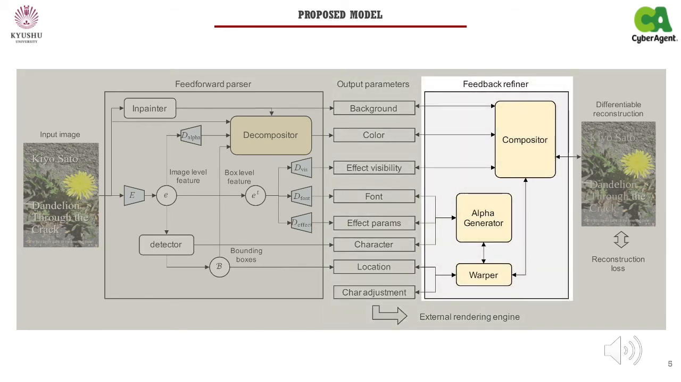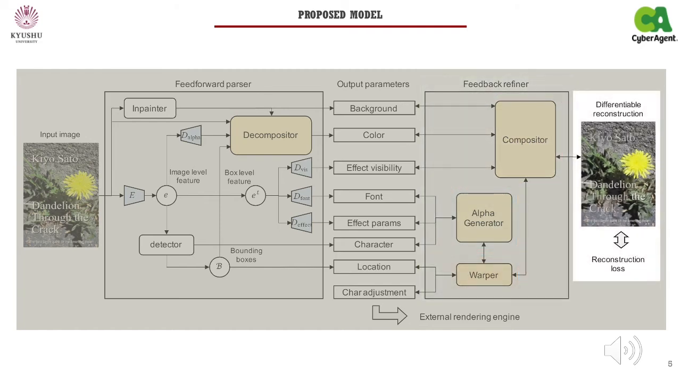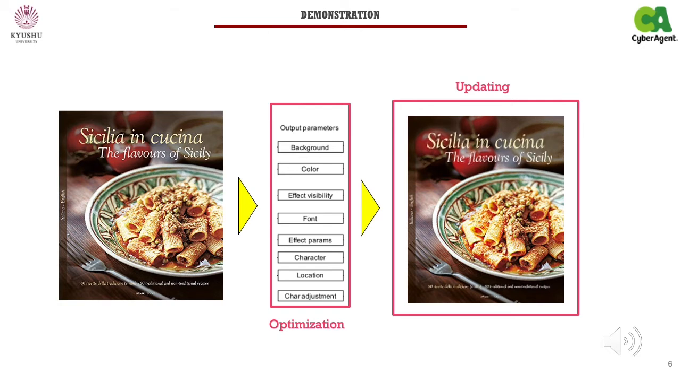Our feedback refiner reconstructs texts from the predicted parameters through alpha generator, warper, and compositor. Our feedback refinement incorporates differentiable rendering to reproduce the given raster text and fit the parameters to the raster input using reconstruction loss. This slide shows the example of the feedback refinement. Our refinement process starts from the rough initialization by feedforward parser, and gradually fits the parameters to reproduce the given raster image. Note, our differentiable reconstruction is only for refinement purpose.